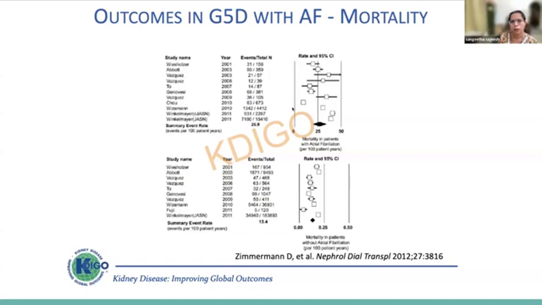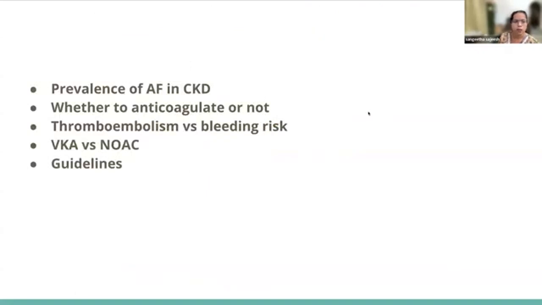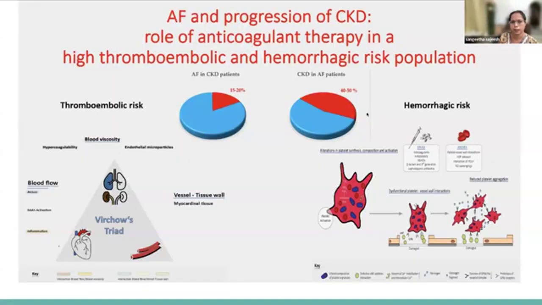And you can see that when you consider patients with chronic kidney disease with atrial fibrillation and without atrial fibrillation, the mortality is very high for patients with atrial fibrillation. It is more than 25%. So in this talk, we'll be discussing the prevalence, whether to anticoagulate or not, what is the risk, what are the newer agents, and what the guidelines say.